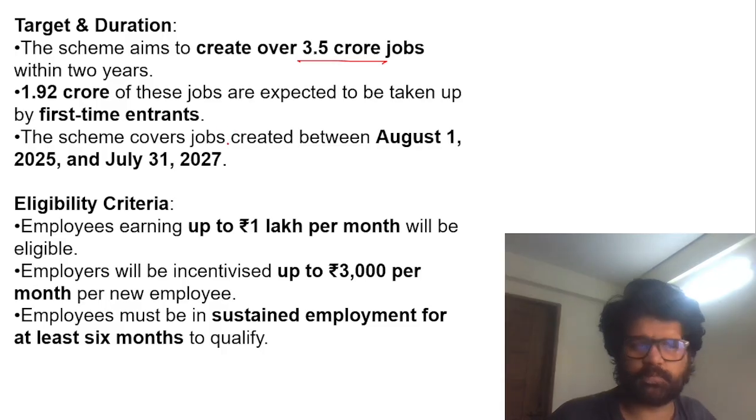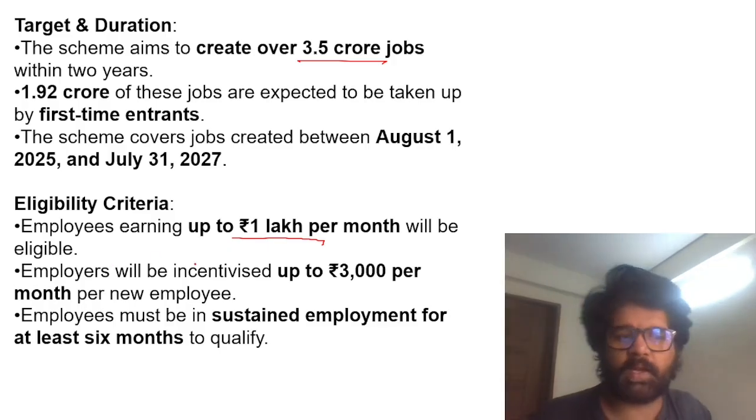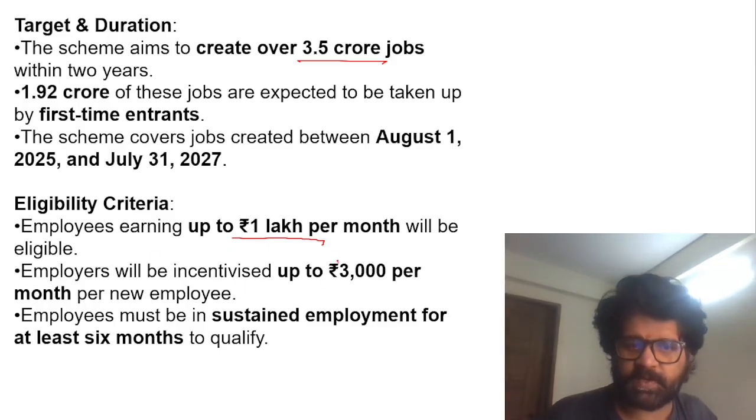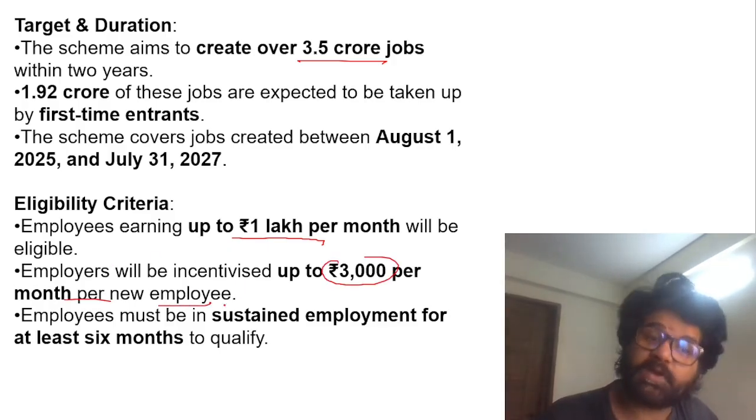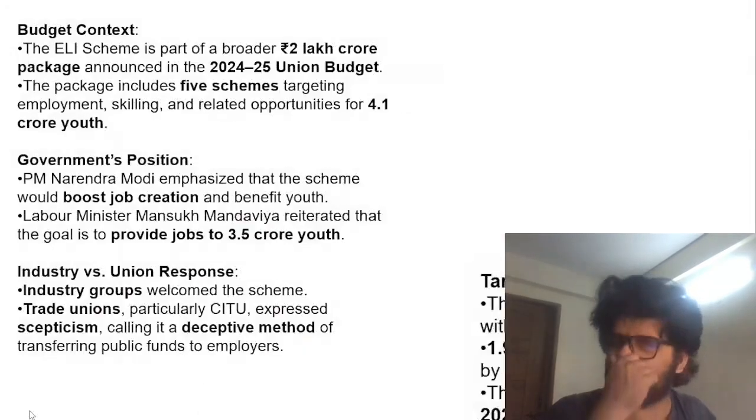And you can see all the numbers. They can ask: are employees earning below 15,000 per month eligible? No. If you're earning up to 1 lakh per month, you are eligible to be a part of this particular employment linked incentive scheme. Employers will be incentivized up to 3,000 per month per new employee. Oh my God. So let's say I run a company and I give jobs to 10 people, I will get 30,000 rupees from government. But I have to give them employment for at least 6 months. So all these are criteria.